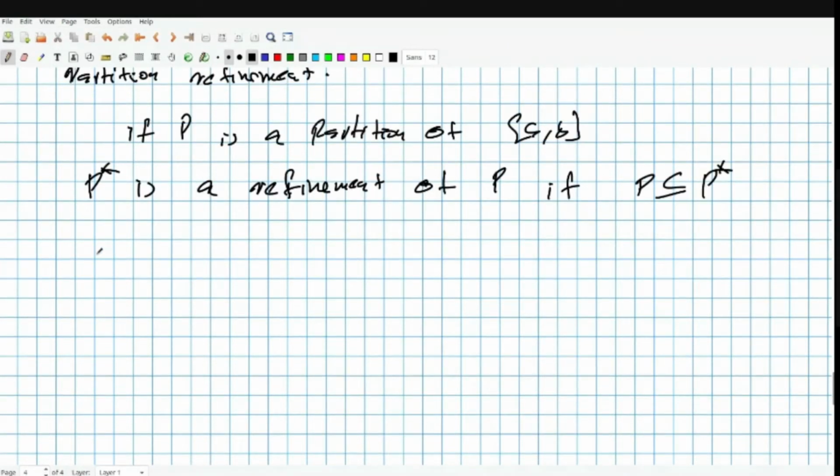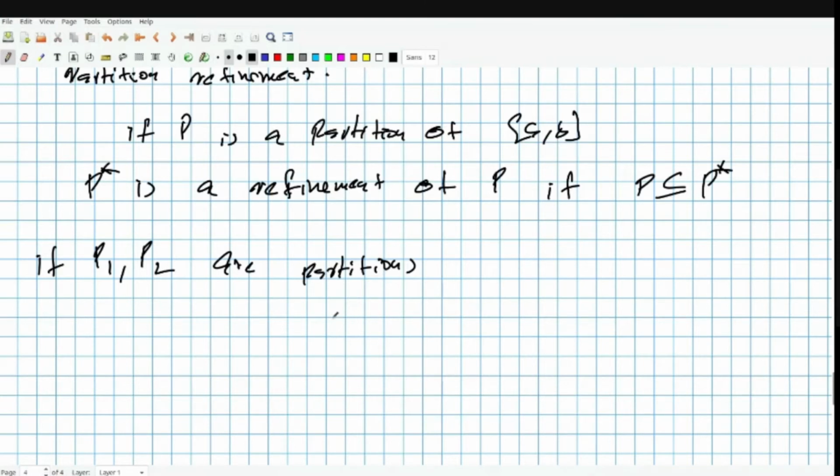And if you have two partitions, P1 and P2, then there is something that we always use. It's called a common refinement. A common refinement is something which has partition points of both of them.